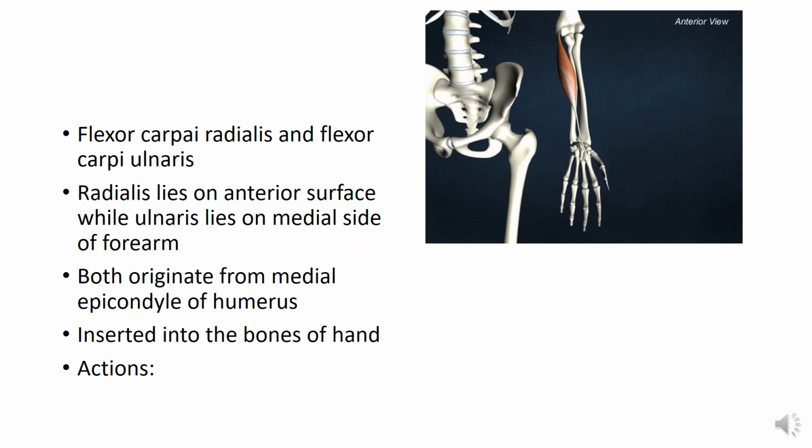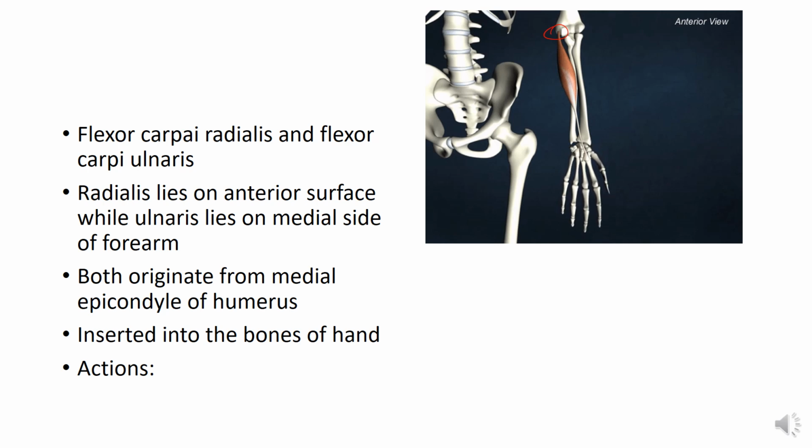Now the flexor carpi radialis and flexor carpi ulnaris muscles are also muscles of the flexor compartment of the forearm. The radialis lies on the anterior surface, while the ulnaris lies on the medial surface. Both originate from the medial epicondyle of the humerus, you can see here, and they are inserted into the bones of the hand.